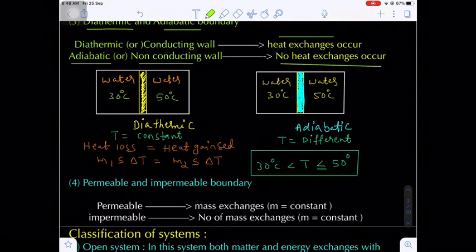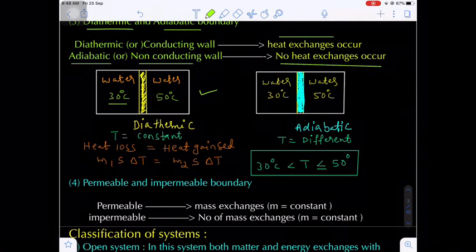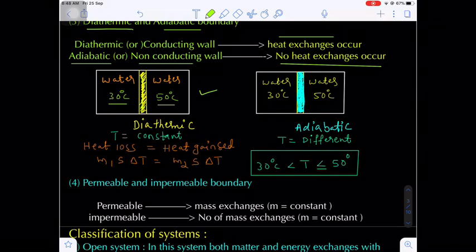Let's suppose I have two diagrams. In the left side diagram, water is present at two different temperatures. Let's suppose here 30 degrees Celsius water is present, and here 50 degrees Celsius water is present, and these two systems are separated by a diathermic wall. So this is what? A diathermic wall.